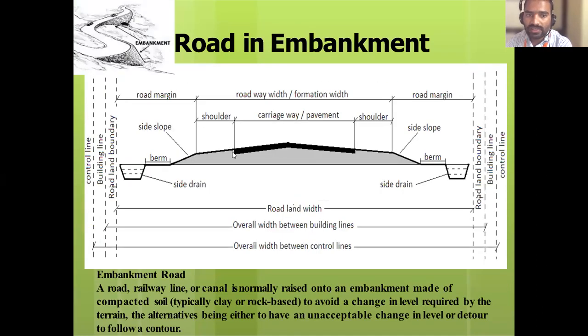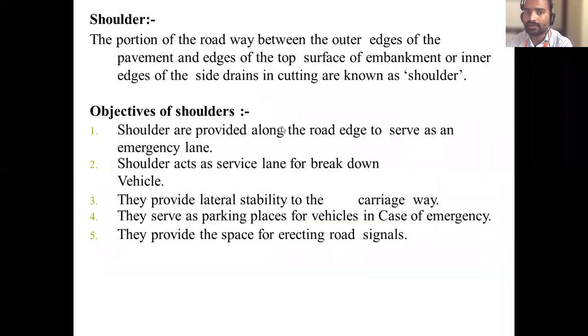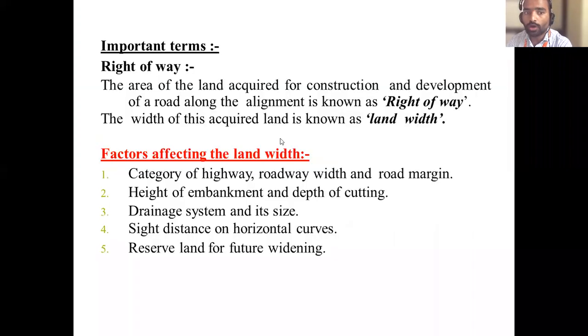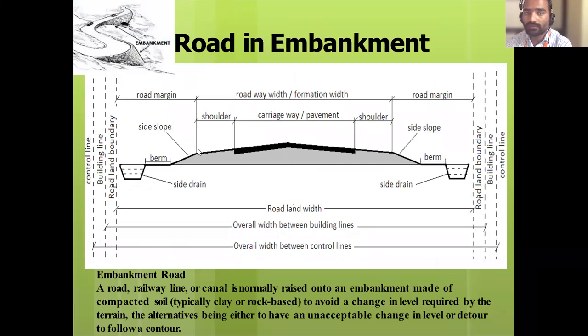See here. So this is outer edge of the pavement, carriageway, correct? Till the formation. Okay, इसको क्या बोलते हैं? This is formation का outer edge बोलते हैं. That is what he is saying. Shoulder is the portion of the roadway between outer edge of the pavement and edges of the top surface of the embankment. See, top surface of the embankment. This is the embankment. Top surface का इधर से outer edge of the pavement, इधर से इधर क्या बोलते हैं? That is called as shoulder.